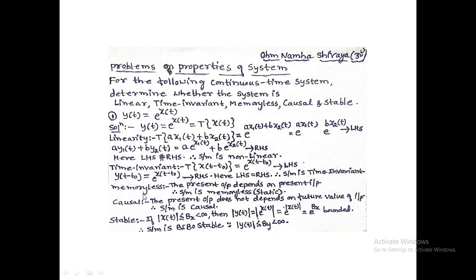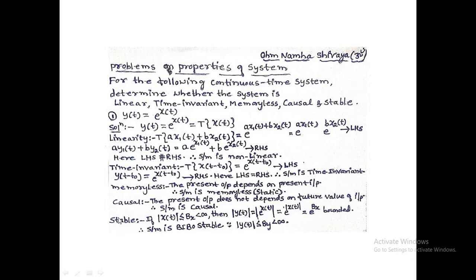Go for memoryless. Already we studied that here the given question is y of t equal to e to the power of x of t. The present output value depends upon the present input. Output is at t equals t, input is also at t equals t. The present output depends on the present input. Therefore, the system is memoryless. It is also called static. Causal: as we know, the present output does not depend upon the future input. Here present output depends only on the present input, which indicates that in case of causal, the present output does not depend on future values of input. Therefore, the system is causal.